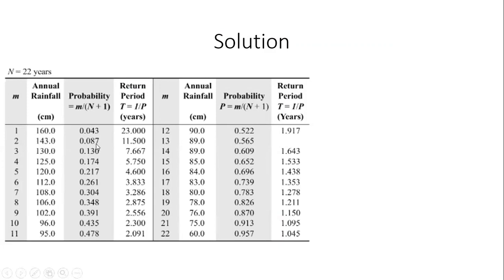The next one, there is an 8.7% chance of receiving a rainfall of greater than or equal to 143 centimeters. And so on. If you come all the way down, this probability means that there is a 95.7% chance of the annual rainfall being greater than or equal to 60 centimeters. That's what the exceedance probability means. Exceedance means exceeding. The probability that the rainfall will exceed 60 centimeters is 95.7%. The probability that the rainfall will exceed 160 centimeters is 4.3%.